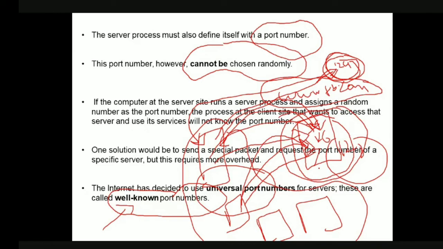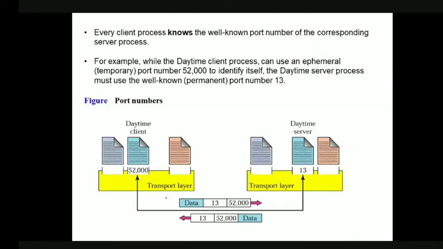So for that reason, the server processes should not change their port numbers. Okay, and these port numbers which are constant throughout the entire communication, these are called well known port numbers. Okay, now, so if you see, I'll say a small example. So if there is a daytime client, means the client wants to get the date and time at that particular moment of time. See, this daytime client is communicating with the daytime server.